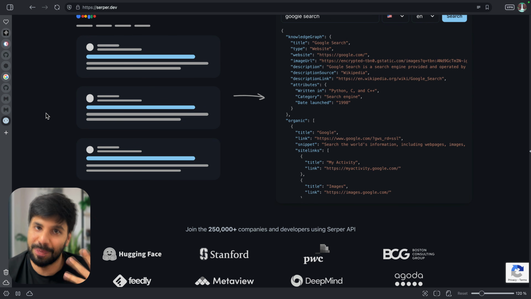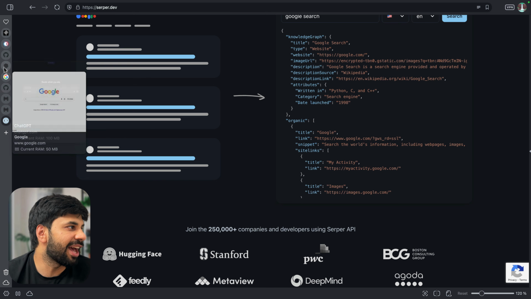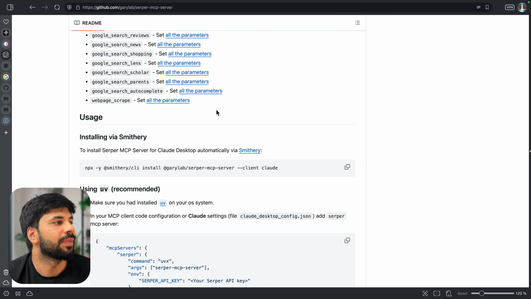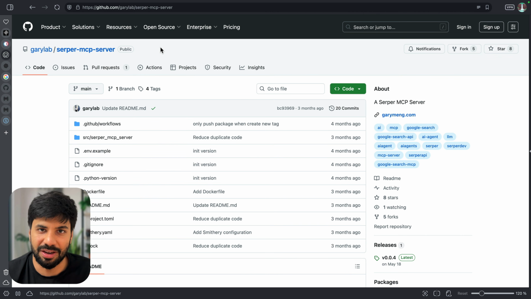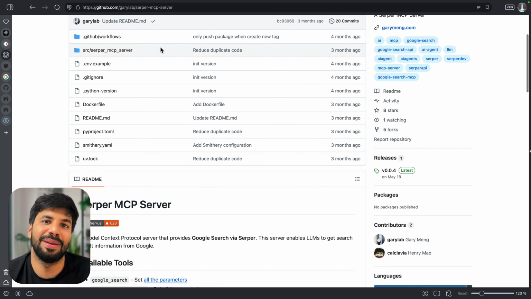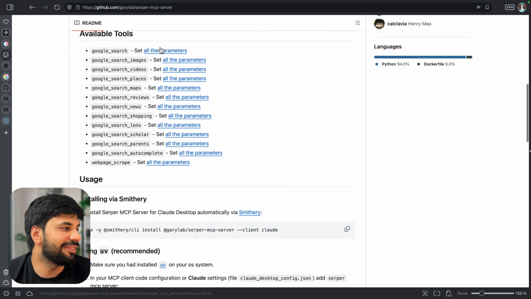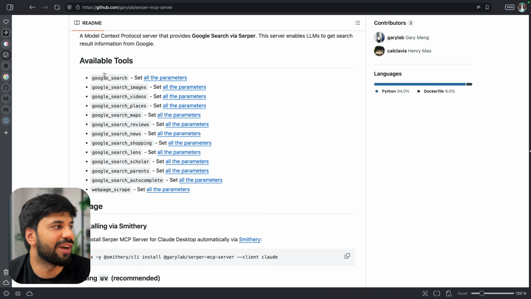Now, I'm pretty sure that you are thinking very much alike how I'm thinking. If Serper will have an MCP, I think I've opened that somewhere. Yeah, this is the Serper MCP server. If Serper will be having an MCP, it will be giving you access to these tools. So the available tools are Google search, images, videos, places, maps, all these things, right? So it is very easy to understand, made difficult.